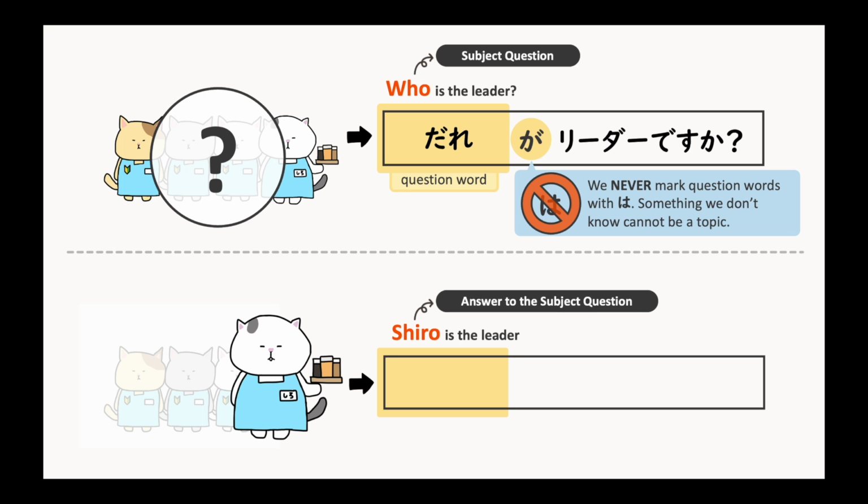When responding to a subject question, we mark the subject with ga. So, 白がリーダーです is how we answer this question, which sounds like 白 is the leader, with emphasis on the subject, 白.